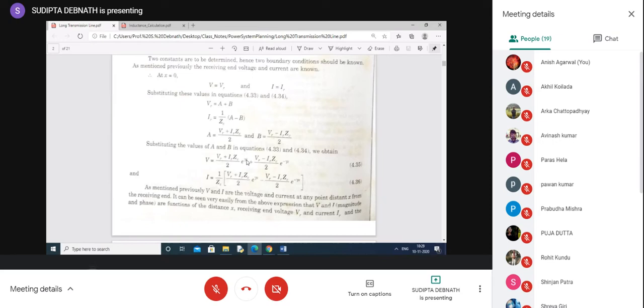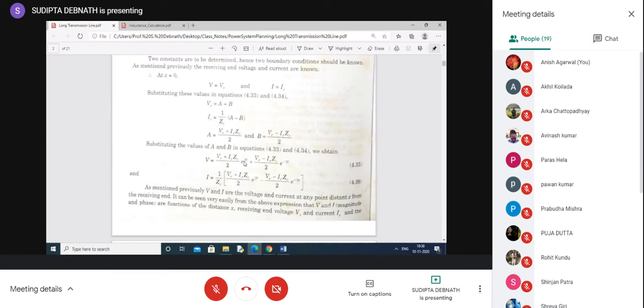It is actually traveling from the sending end to the receiving end. From here we can find that as x increases, it decreases, where x is measured from the receiving end to the sending end, so that is the reflected wave. The reflected wave only decreases from the receiving end to the sending end, and the incident wave increases from the receiving end to the sending end.